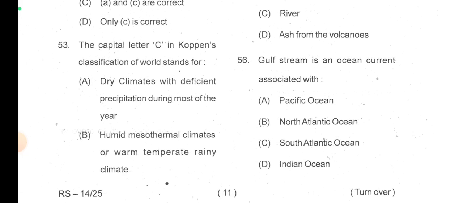Gulf Stream is an ocean current associated with which ocean? So Gulf Stream is in the North Atlantic Ocean.